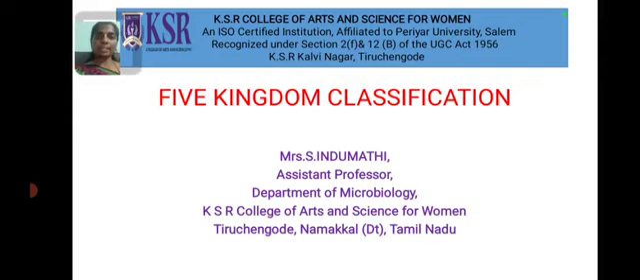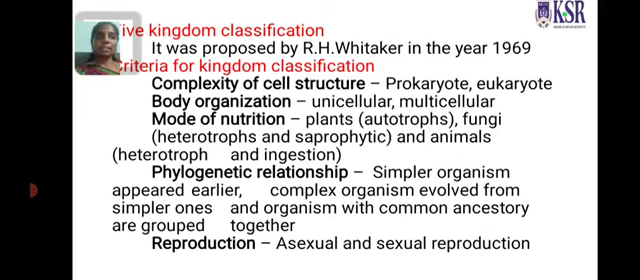Due to limitations in that, the next classification was given by Ernest Haeckel, the 3 kingdom classification. That classification also has some demerits. To overcome those limitations, the 5 kingdom classification was proposed by R.H. Whittaker in the year 1969.